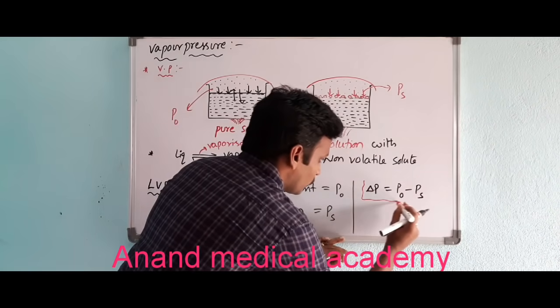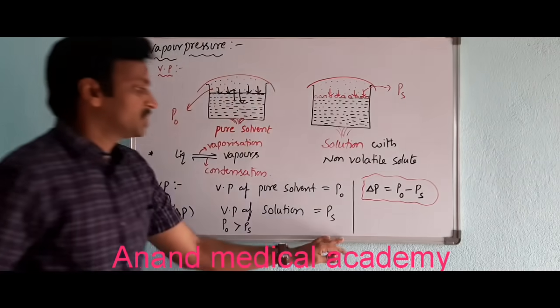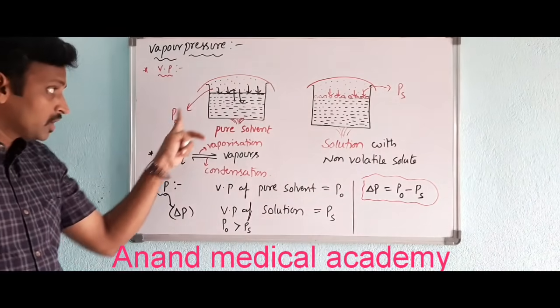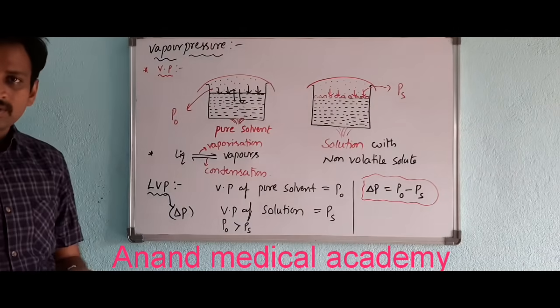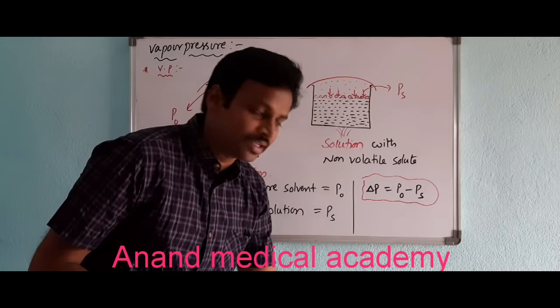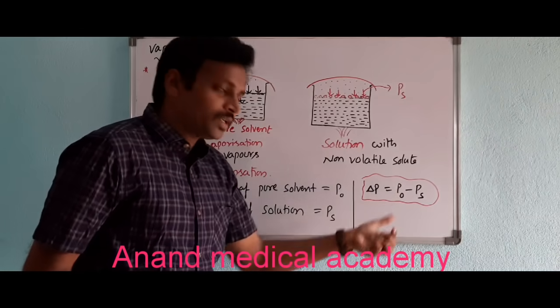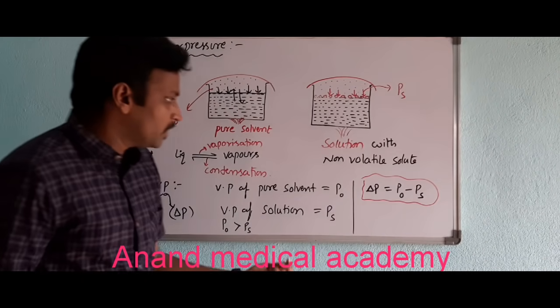Delta P is the lowering of vapor pressure, which is exactly the difference between P naught and Ps. Why P naught minus Ps? Why not Ps minus P naught? Very simple: P naught is greater. Why is P naught greater?